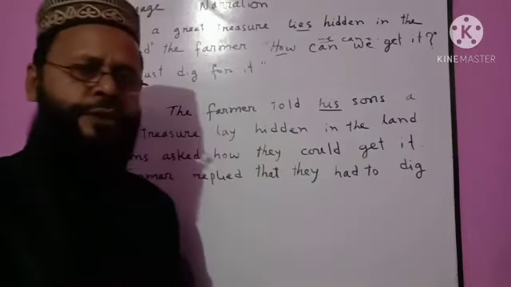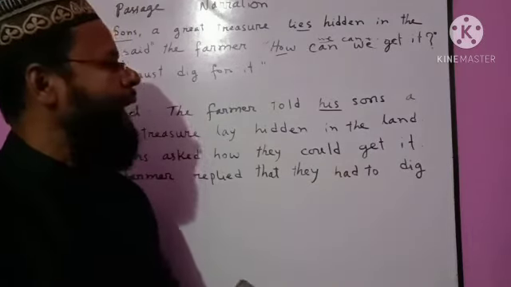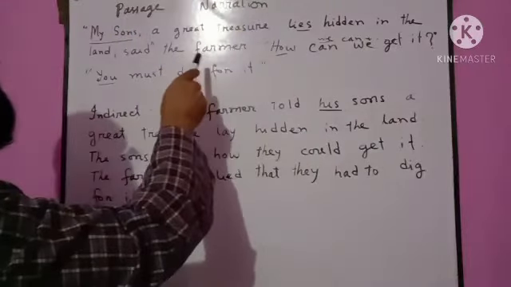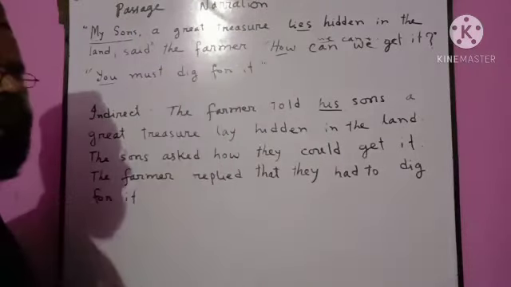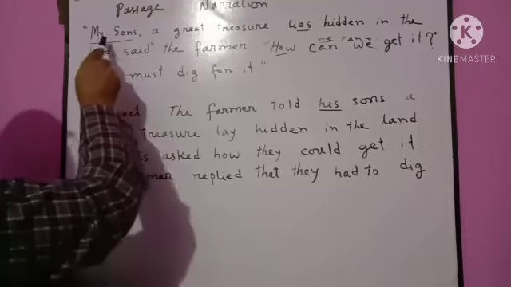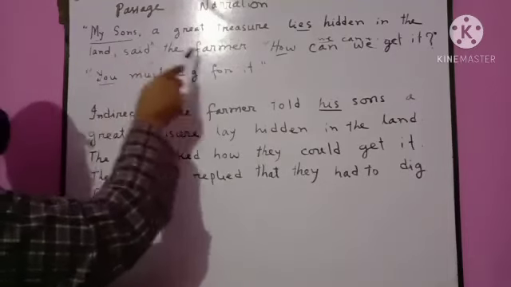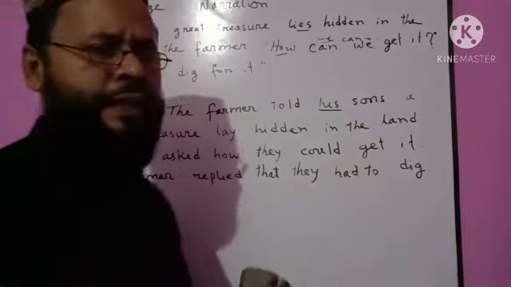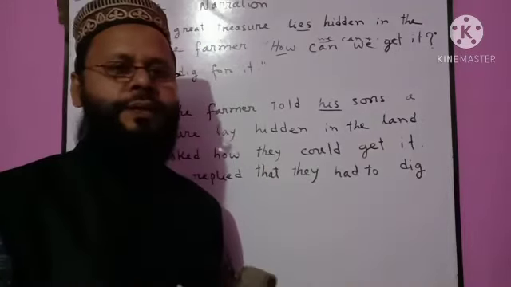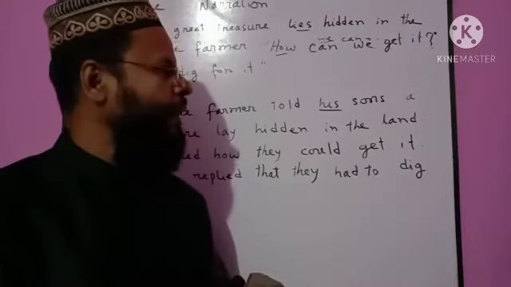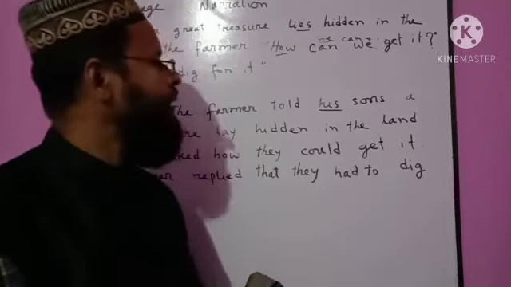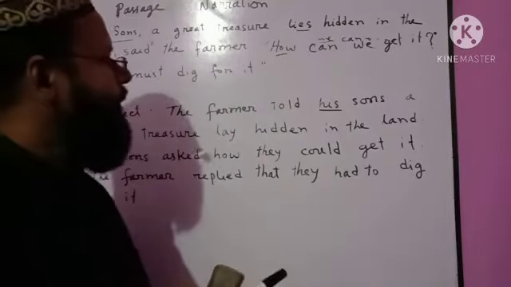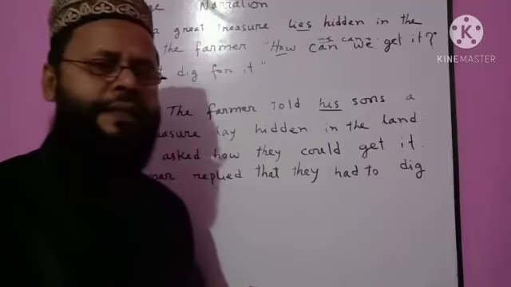Then for passage narration we must identify the speaker first. Here we find the speakers, the farmer and his sons. My sons indicates the farmer's sons or his sons. The farmer and his sons are talking about their treasure. So the speakers are the farmer and his sons.